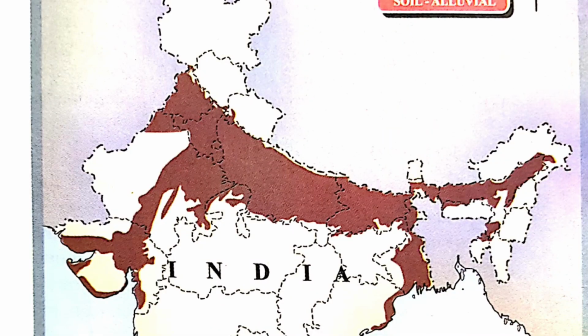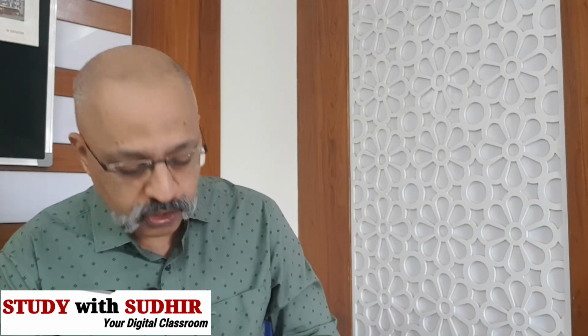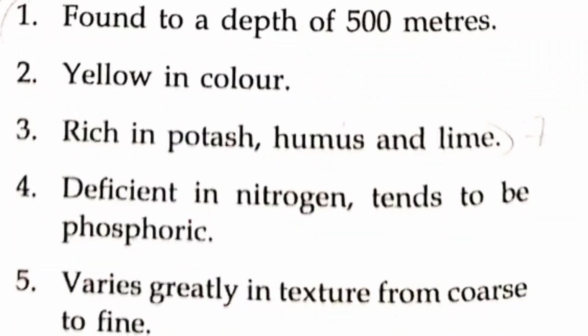Now the distribution is mainly North India, Punjab, Haryana, UP, Bihar, West Bengal, Orissa, Gujarat, Rajasthan, Assam, the Brahmaputra Valley and the peninsular India. Now, what are the characteristics and the composition of this alluvial soil? Mainly found to a depth of 500 meters, 500 मीटर तक alluvial soil रहता है. It's yellow in color, rich in potash, humus and lime. Potash, humus and lime. आपको ये सब याद रखना पड़ेगा, कोई चारा नहीं है बाबू.